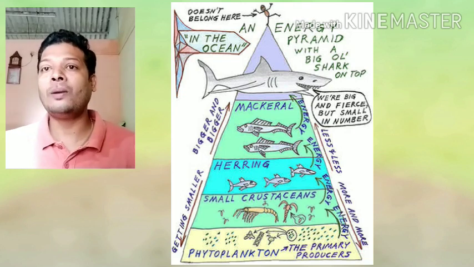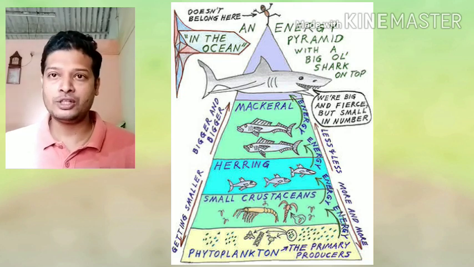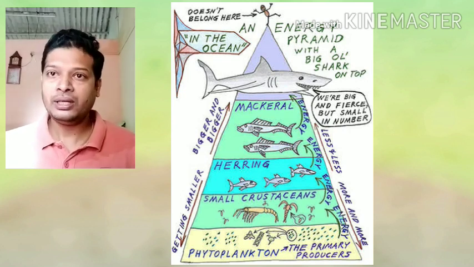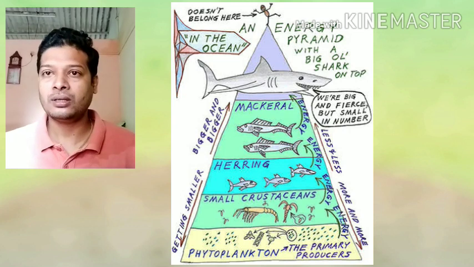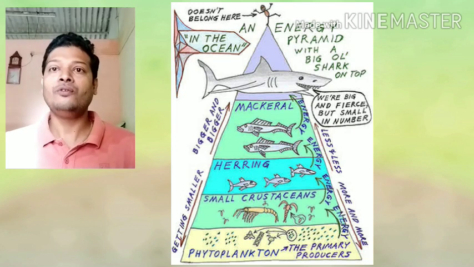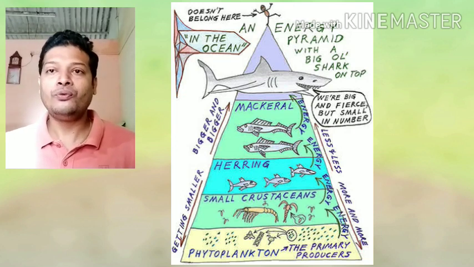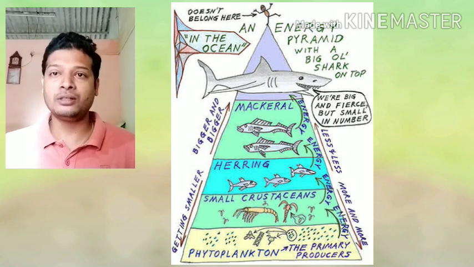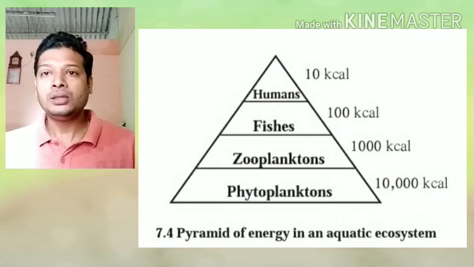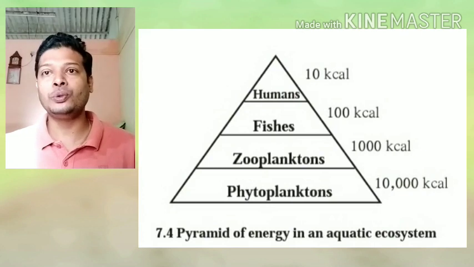It will get that small portion of energy which was stored in the body of the primary consumer. Then the secondary consumer will also utilize the energy obtained for all its activities, for its growth, for its development, and very small energy will be saved in its body. Now when the secondary consumer is consumed by the tertiary consumer, the same thing will happen. So here you have to understand that at every trophic level, the energy is lost and very small energy is transferred forward.